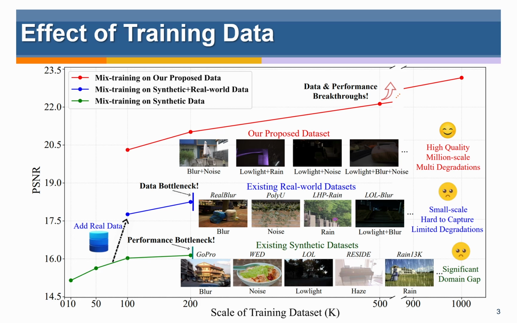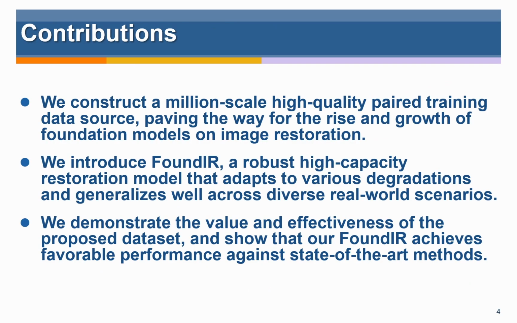Therefore, it is urgent to build a large-scale, high-quality training data pool to facilitate the advancement of real-world universal image restoration. We can summarize our main contributions as follows. We construct a million-scale, high-quality paired training data source. We introduce FoundIR, a robust high-capacity restoration model that adapts to various degradations and generalizes well across diverse real-world scenarios. And we demonstrate the value of the proposed dataset and the effectiveness of our FoundIR.